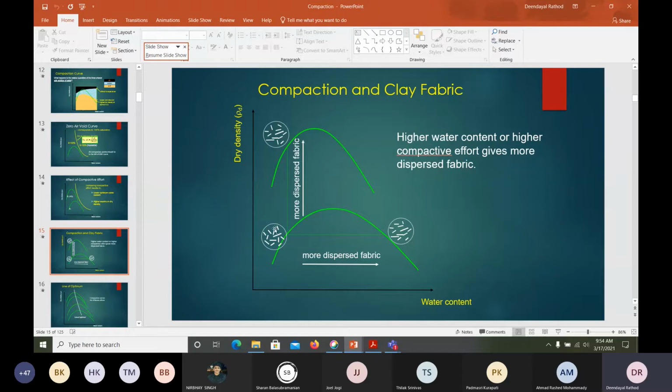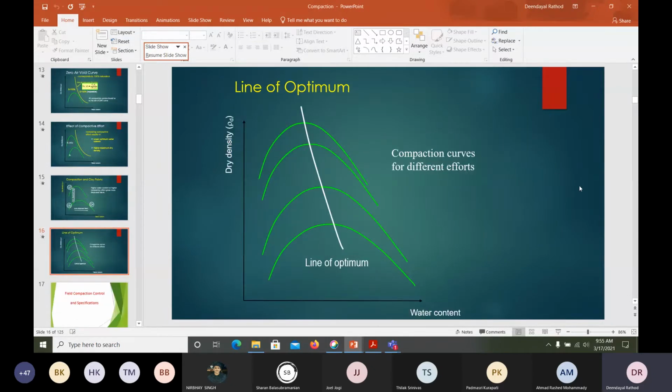That means here edge to face orientation, here all face to face orientation. When you again compact, if you keep on increasing the compactive effort, we are damaging the structure of the soil. So this is the line of optimum.